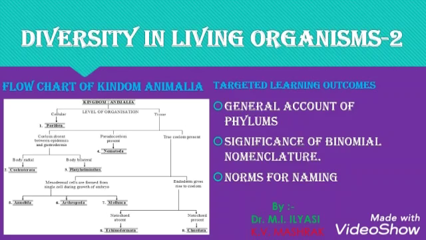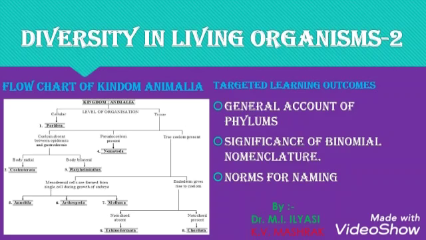Now the discussion about binomial nomenclature of organisms. The binomial nomenclature system was given by Carolus Linnaeus, whose lifespan was 1707 to 1778. He suggested a scientific name for each organism to prevent the confusion over the different names in different languages.